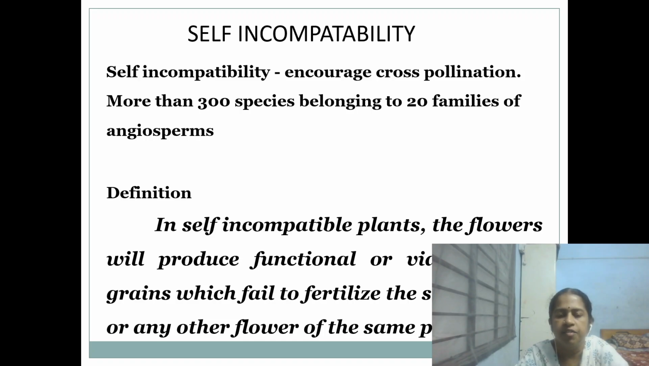Again, it is different from male sterility in that here the pollen grain produced is functional. It can fertilize the cross-compatible plants, but not the self-incompatible plants.